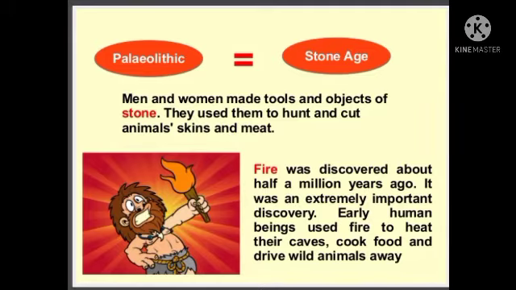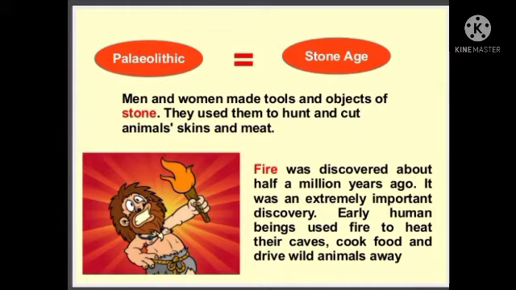When they discovered it, half a million years ago, it was an extremely important discovery. Why? Early humans used fire to heat their caves, because sometimes they would feel cold when the climate changed, and they wanted to keep their bodies warm. That's why they heated their caves, and they cooked food also.